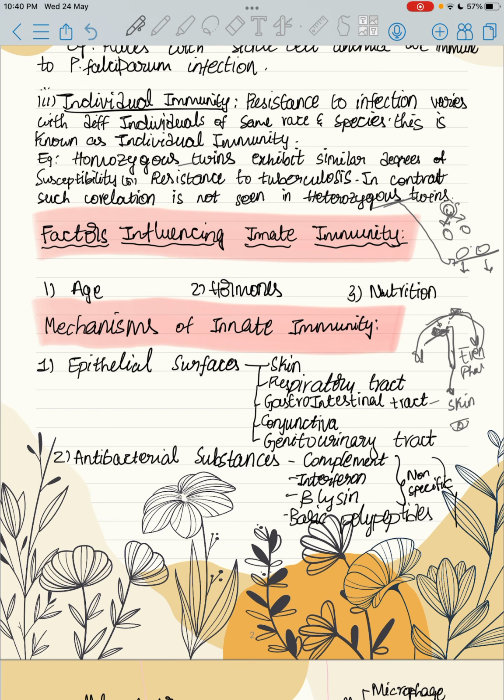That's seen in old age people. And nutrition: immunity is less in malnourished children or adults.